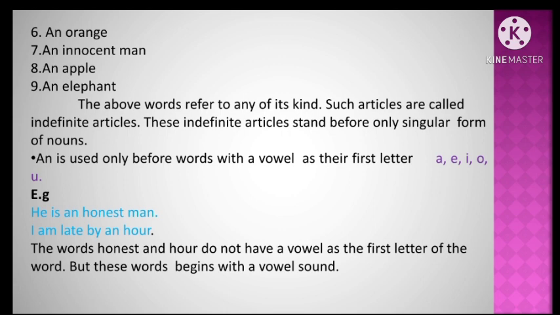Example, he is an honest man. I am late by an hour. The words honest and hour do not have a vowel as the first letter of the word, but these words begin with a vowel sound. Remember, these words begin with the vowel sound. That's why we write an before honest man and an hour.